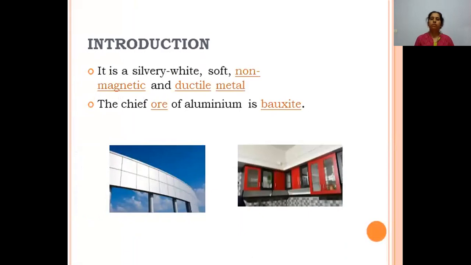To give the introduction of aluminum, you might have seen aluminum around you in the exteriors of buildings as well as in your house, in the utensils. Aluminum is a silvery white metal. As I have already said, it is usually extracted from bauxite. You can see the pictures here. Aluminum is very effectively used in the exteriors of the building in combination with glass. It is also used in the interiors for cabinets, etc.